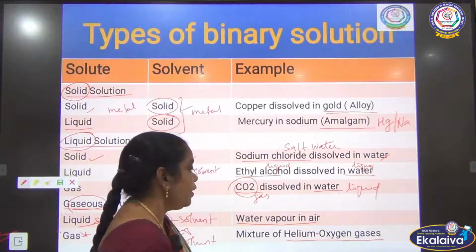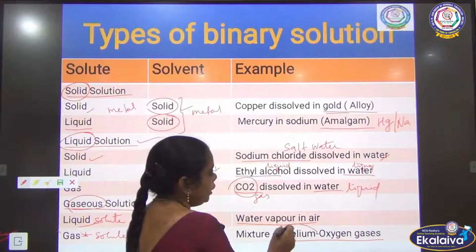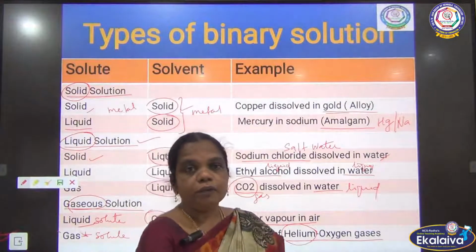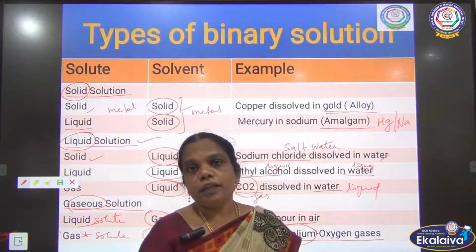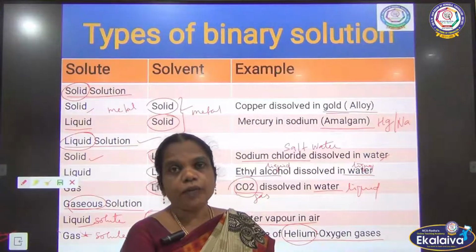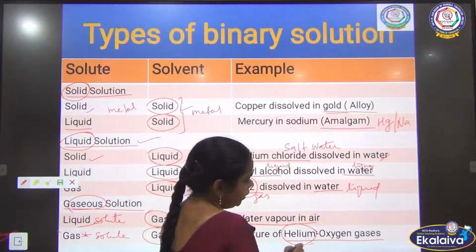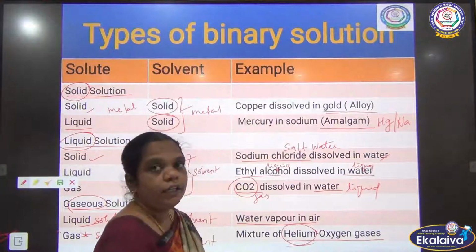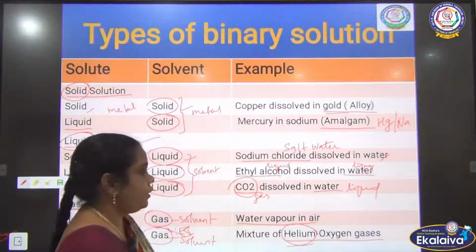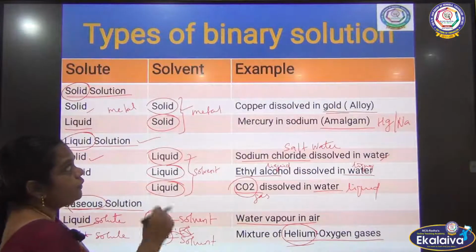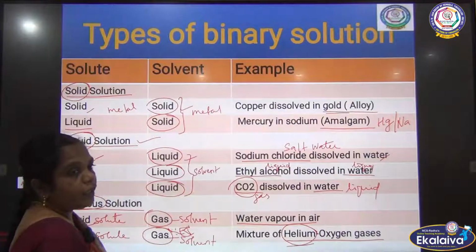The oxygen cylinder contains a mixture of helium, because helium helps prevent bending. Because of the pressure, the blood veins are going to be bent. To avoid that, the oxygen is mixed with helium. So the helium oxygen mixture is one of the types of gas solution.